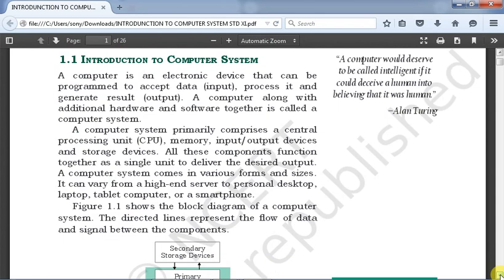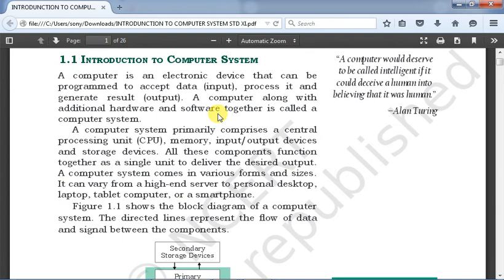So how many elements does it have? Hardware and software, and there is one more element, the liveware, which is important. Without that it is not possible to operate a computer. If hardware and software are given, we need somebody who will run the computer. A computer system primarily comprises a central processing unit, memory, input output devices and storage devices. All these components function together as a single unit to deliver the desired output.